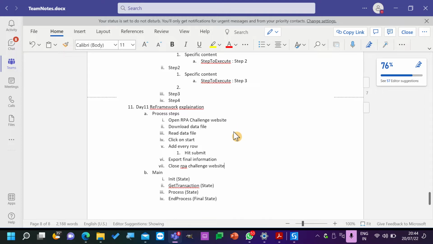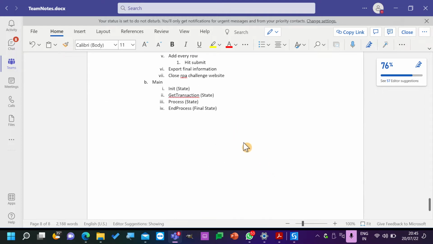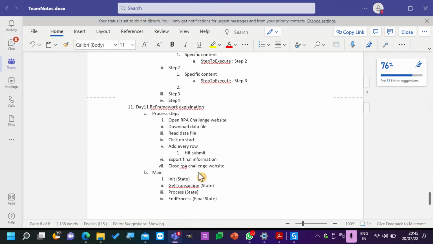So now you tell me where things should be added. In the init state, what steps should be added?